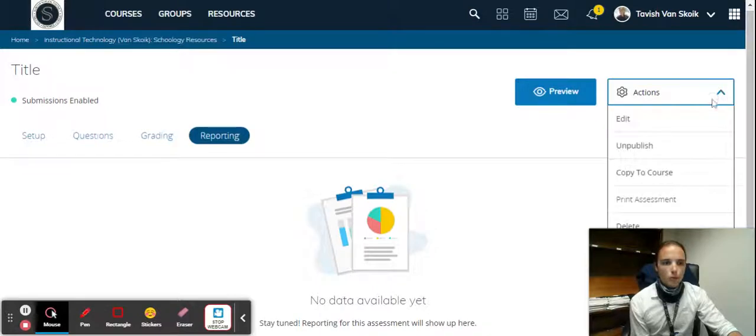After you've created your quiz, you can copy it to your other courses so you don't have to create another one. You can unpublish it to make it unviewable, or you can edit it. You can even print the assessment on paper in case you'd like to accommodate.